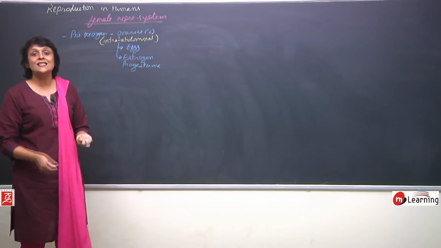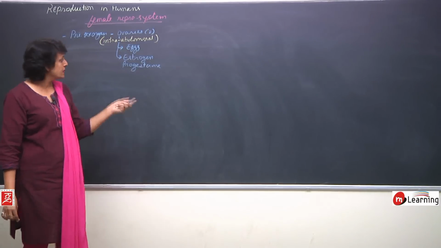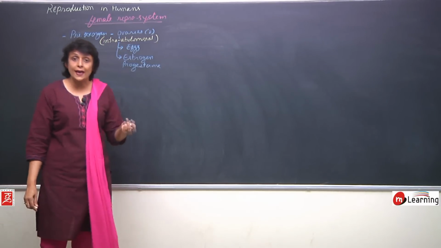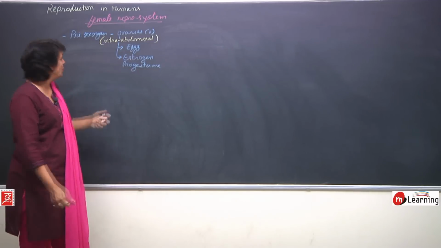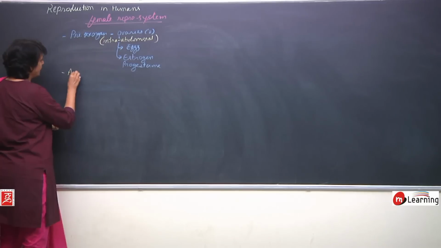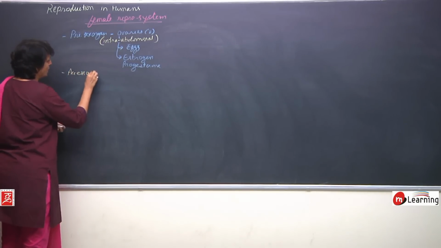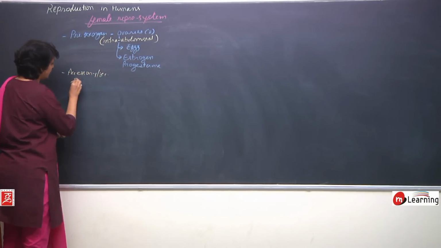All others are accessory or secondary sex organs. Accessory means they are just going to help, but they neither produce the gamete nor the sex hormones. So, accessory or secondary sex organs.